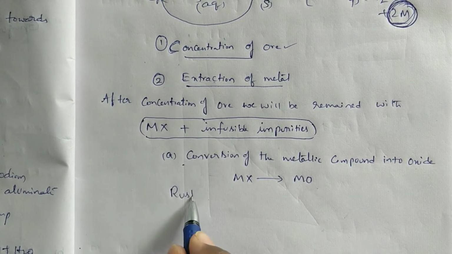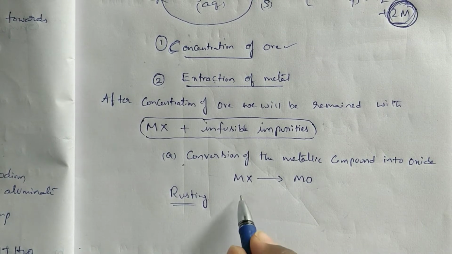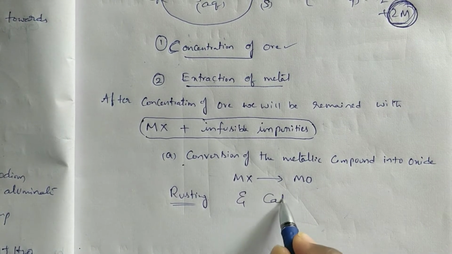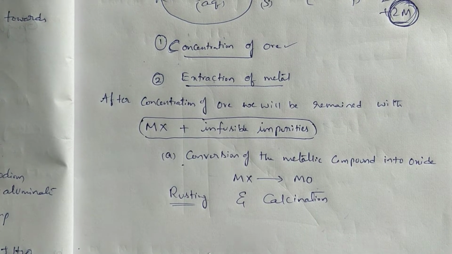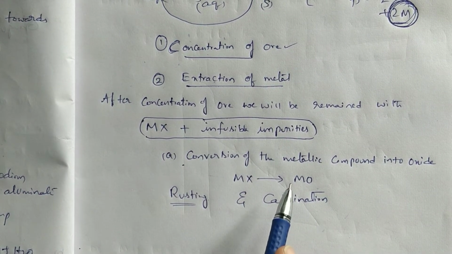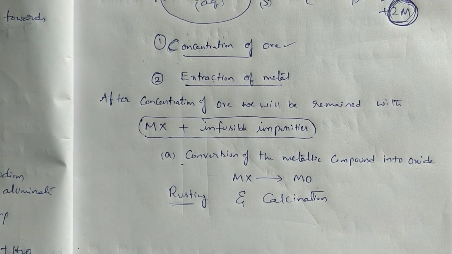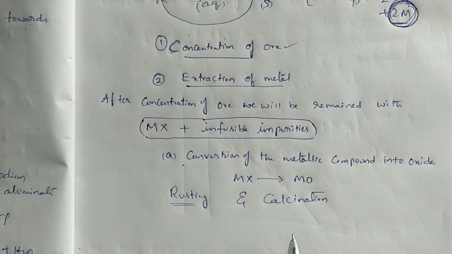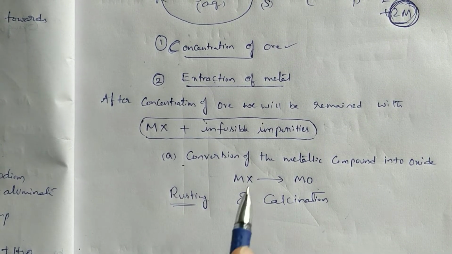Is it okay? Now, under this conversion of the metallic compound into oxide, we will use the processes called roasting and calcination. For the conversion of metallic compound to metallic oxide, we will use roasting and calcination. At the time we are going to see the process, I will be clarifying that one. First, a generalization I am telling here.